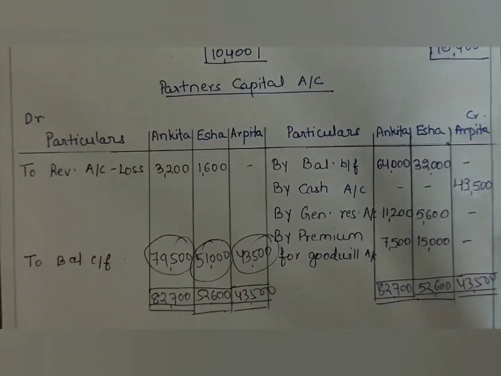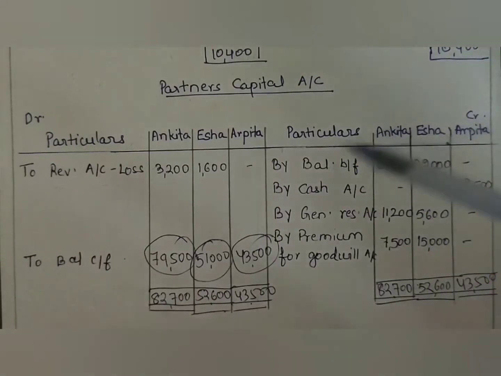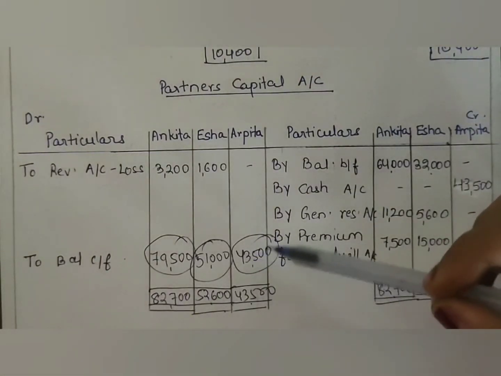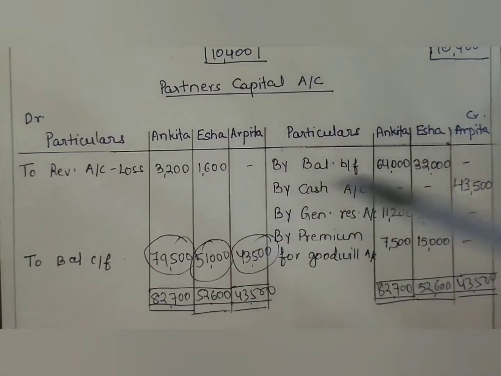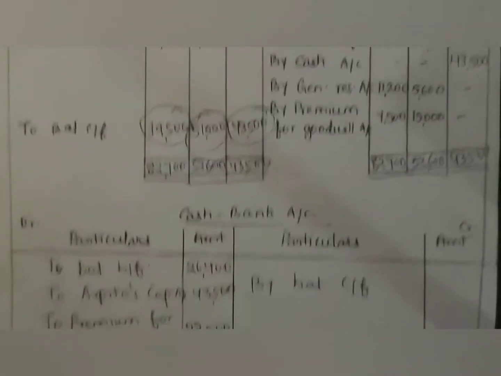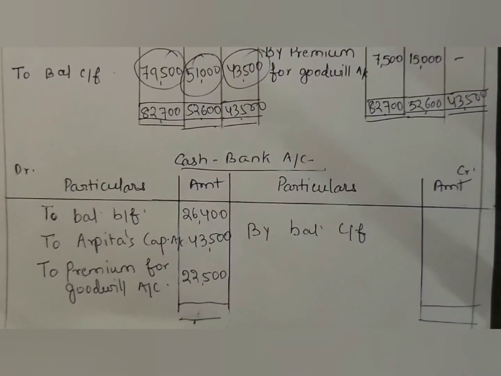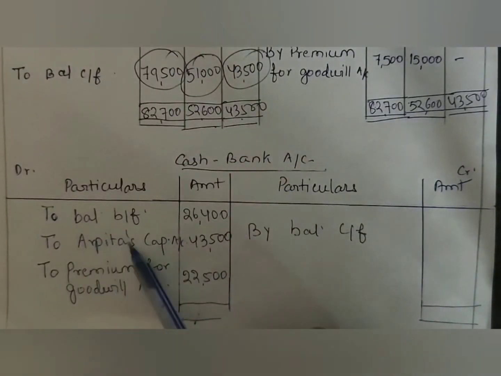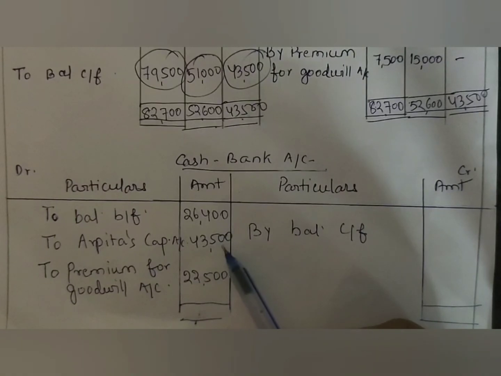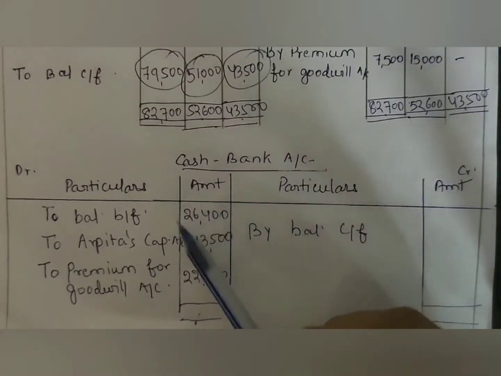Let's give effect to it in Arpita's capital account on the credit side, 43,500. And here we will get 43,500, that is the capital of the new partner in the new firm. And the second effect of it will be shown on the debit side of the cash and bank account: to Arpita's capital account, 43,500, as the cash balance is increasing due to this.